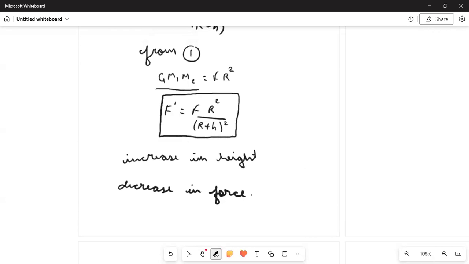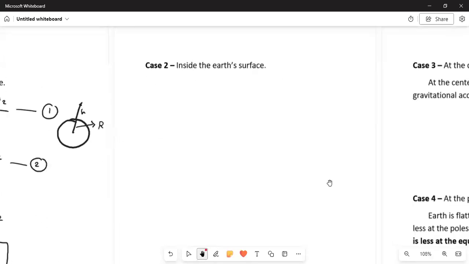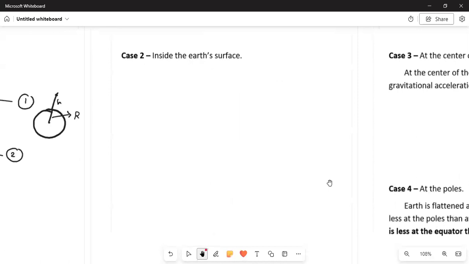And the new force, that is F dash, is calculated using this formula, where F is the original force. The original force will change with the value we have in this box, if we are supposed to calculate the new value of force when the object is changing its position away from the surface of Earth at height h. Okay, so for that purpose we have this formula, and now we'll discuss inside the Earth's surface.